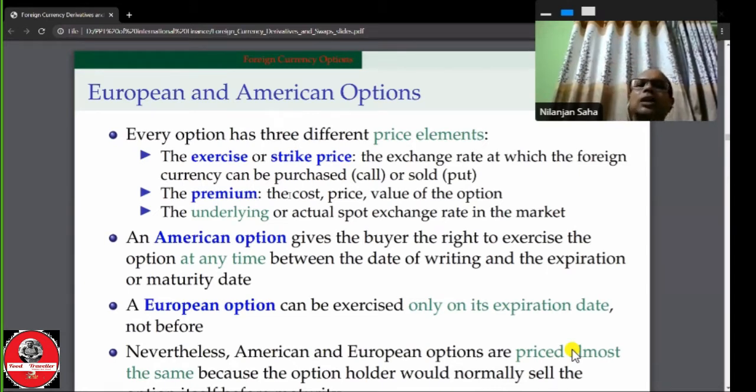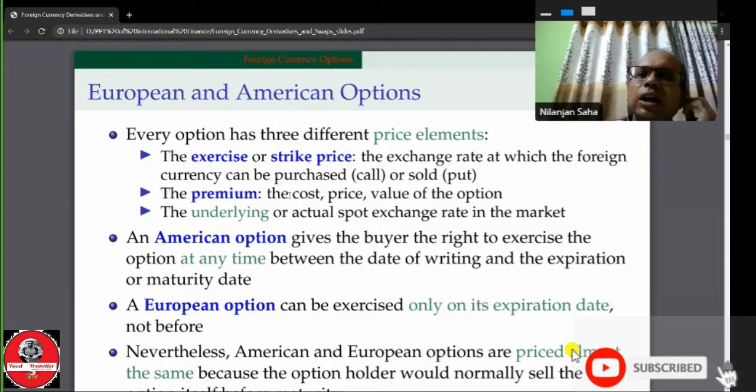And the third one is the underlying or actual spot exchange rate in the market.